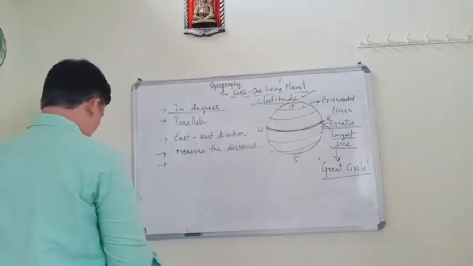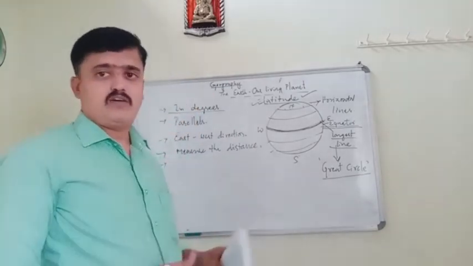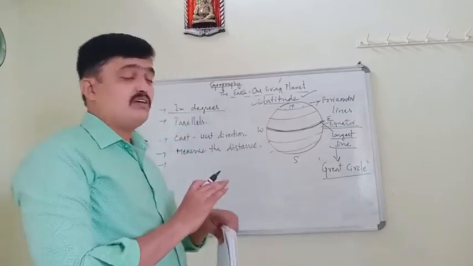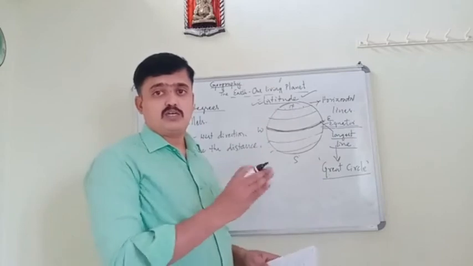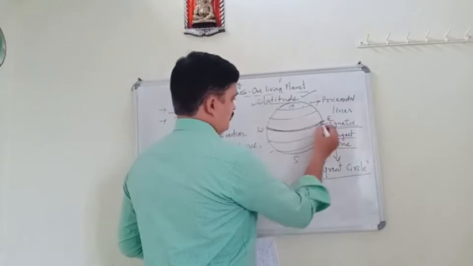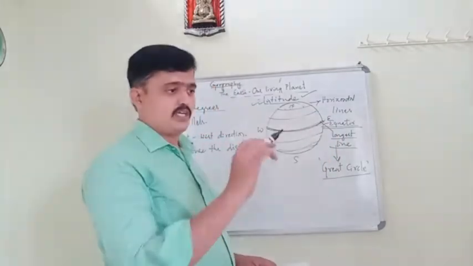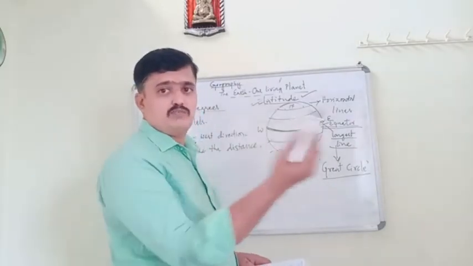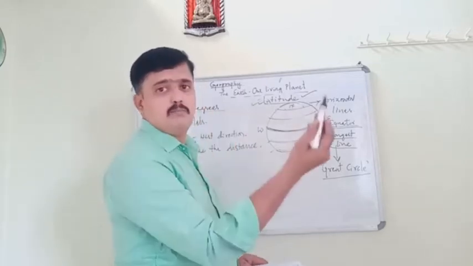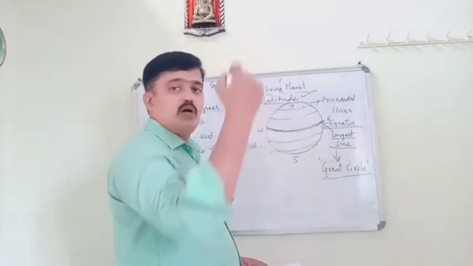There's one more thing here. These are parallel to one another. I already told you these lines are parallel to one another and never meet. If you see the circumference of the earth, these lines never meet another line.